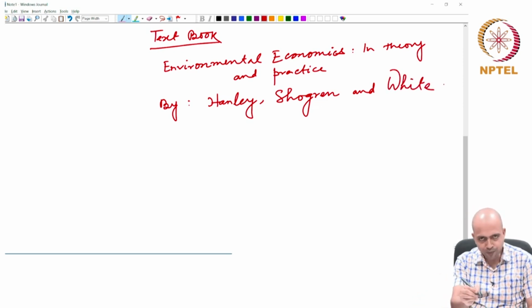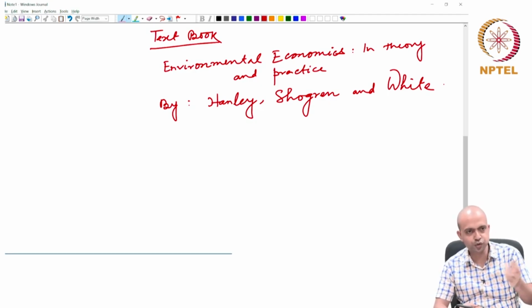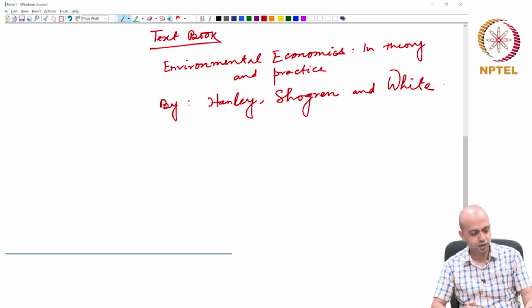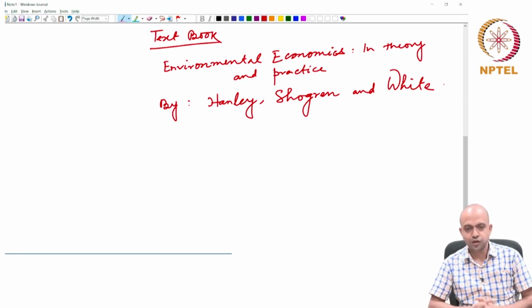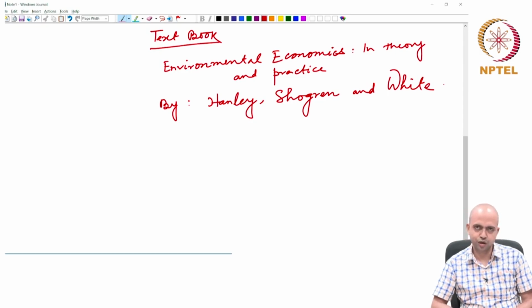This is the textbook. Apart from this textbook, we will be using several journal articles, and I will refer to the references for those articles from time to time, as and when required. So you can try getting a soft copy of this book: Hanley, Shogren and White, Environmental Economics in Theory and Practice, and the journal articles. I will give you the link, and you can easily download them.